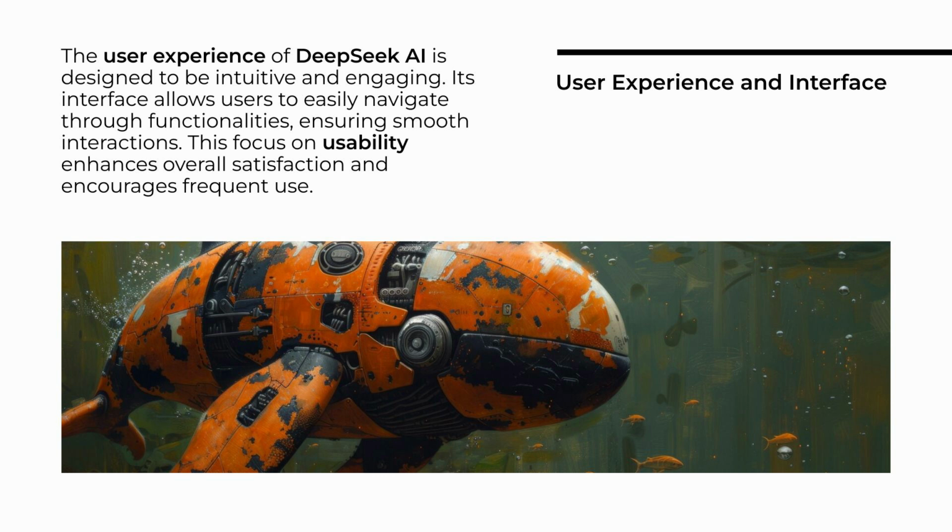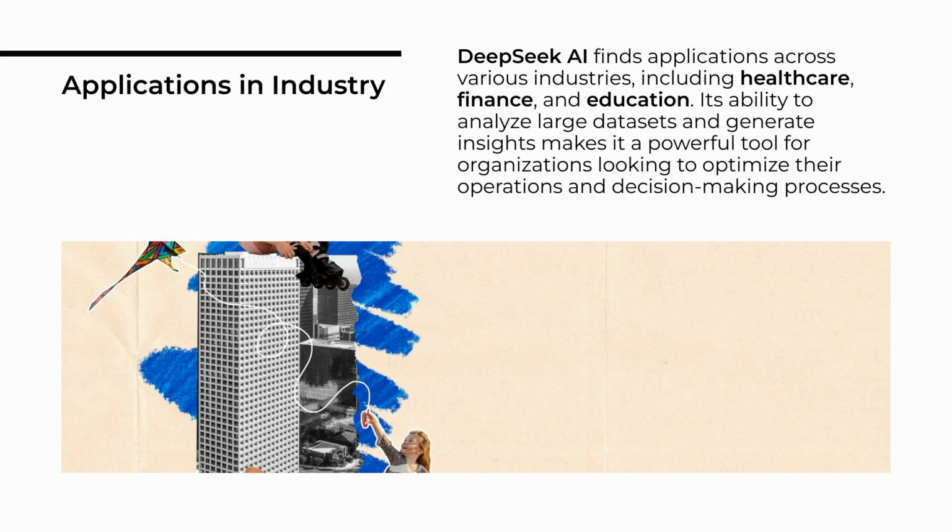Right. And it also has much cheaper APIs. Okay, the APIs. Can you break that down for us a little bit? What does that actually mean? Sure. APIs are basically what developers use to integrate AI models into their own software or apps. And DeepSeek's API pricing is super low, around 55 cents per million input tokens and 2.19 per million output tokens. That is way cheaper than OpenAI. So that's a big selling point, especially for developers.